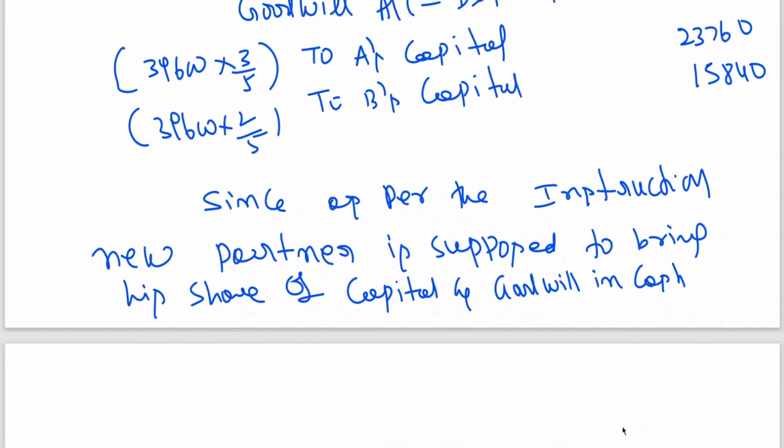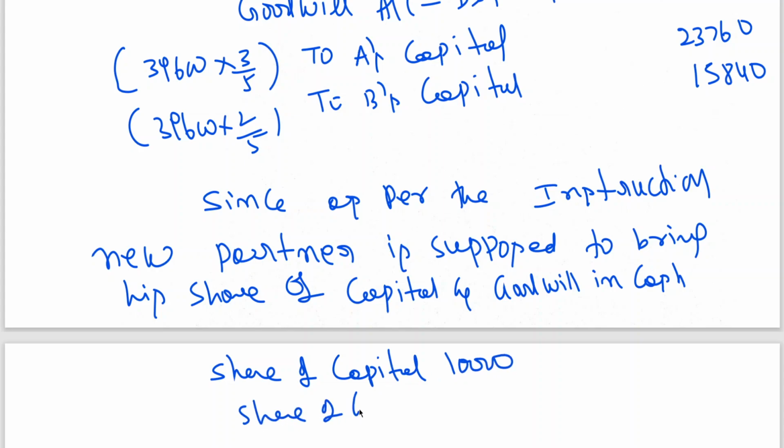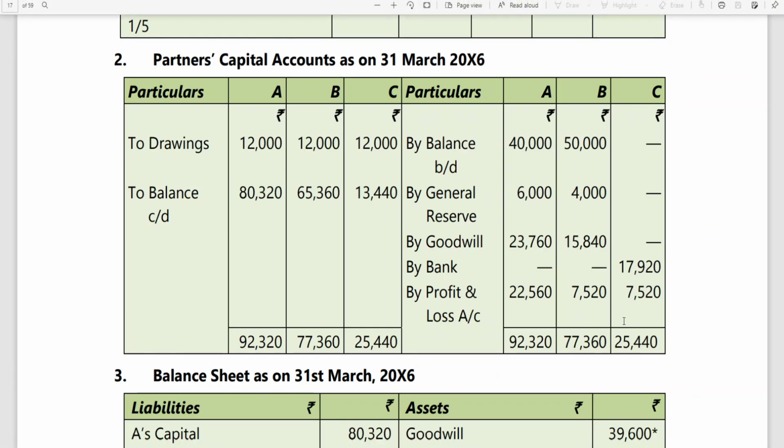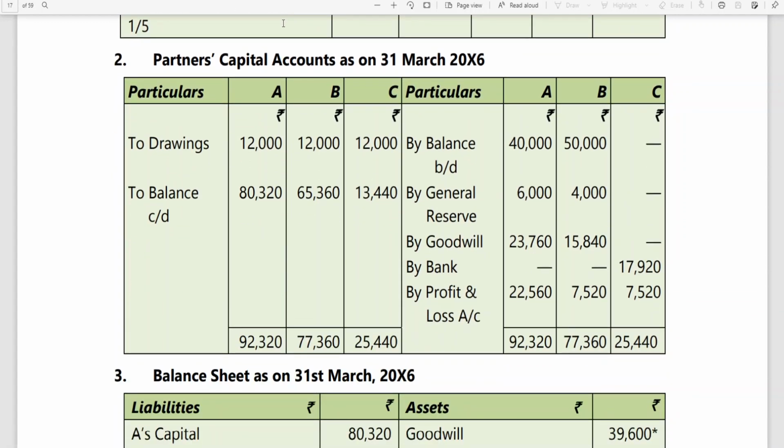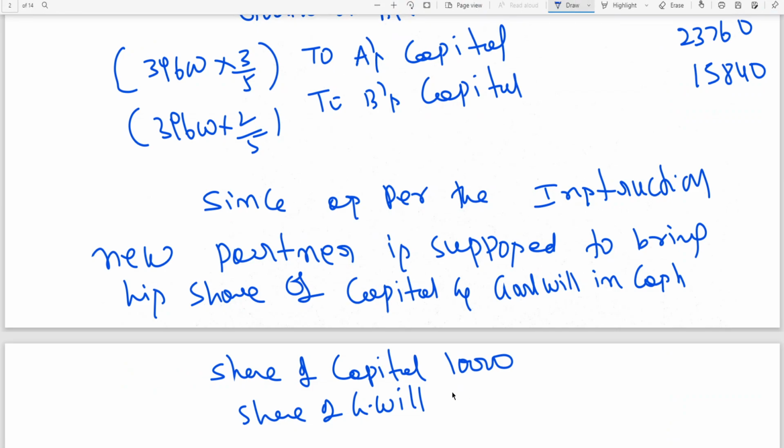His share of capital and goodwill. So share of capital 10,000. Share of goodwill we have calculated 7,920. Here we got it, no, 7,920. Total 17,920.